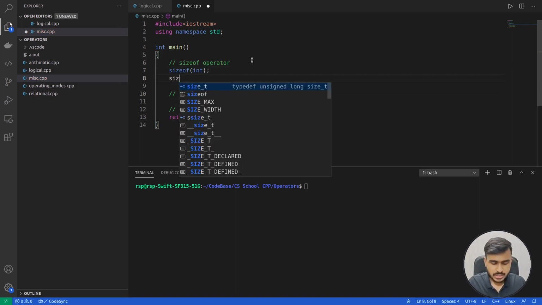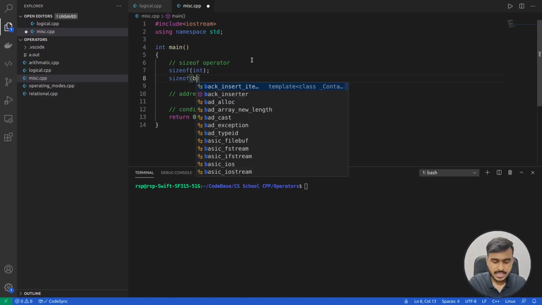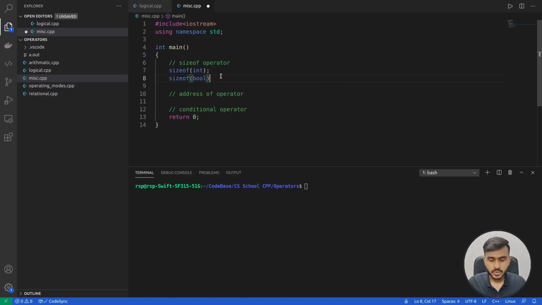Let's say you want to know the size of the boolean data type. You can write sizeof in brackets with the bool keyword. This sizeof is going to return the size in bytes, so we'll need to print it on the screen.